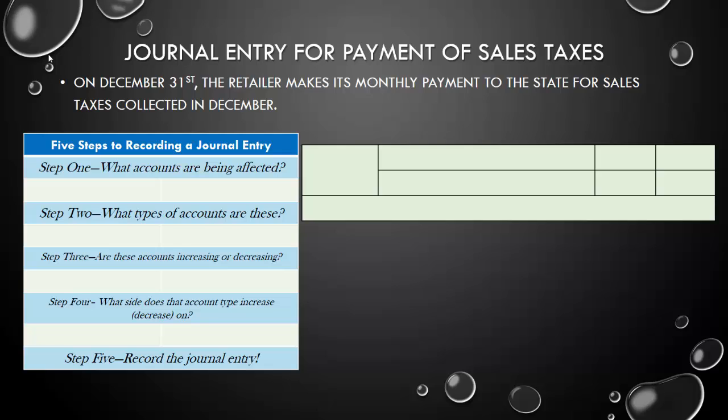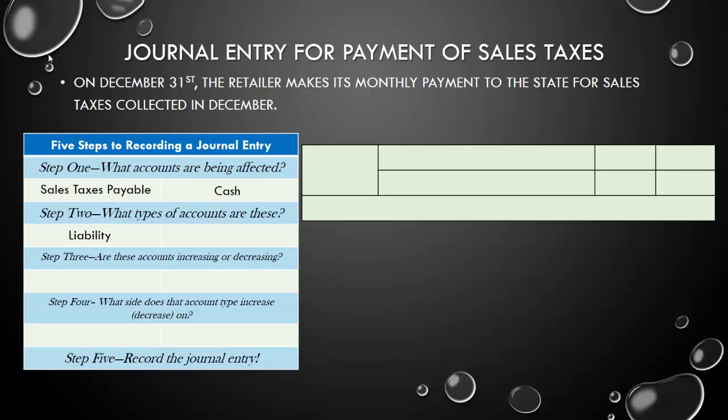So let's just assume here that those are the only 2 sales this retailer made, and they collected the sales tax during the period. Well, they eventually have to fork it over to the government. So what happens when the retailer makes, in this case, its monthly payment to the state for the sales taxes collected? Well, one account that's being affected is going to be our sales tax payable. We're paying off that amount that we withheld, which means we can't have that liability on our books anymore, so we need to get rid of that. And the other account that's being affected is what we're handing over to the government, which is the cash from the sales taxes that we collected.